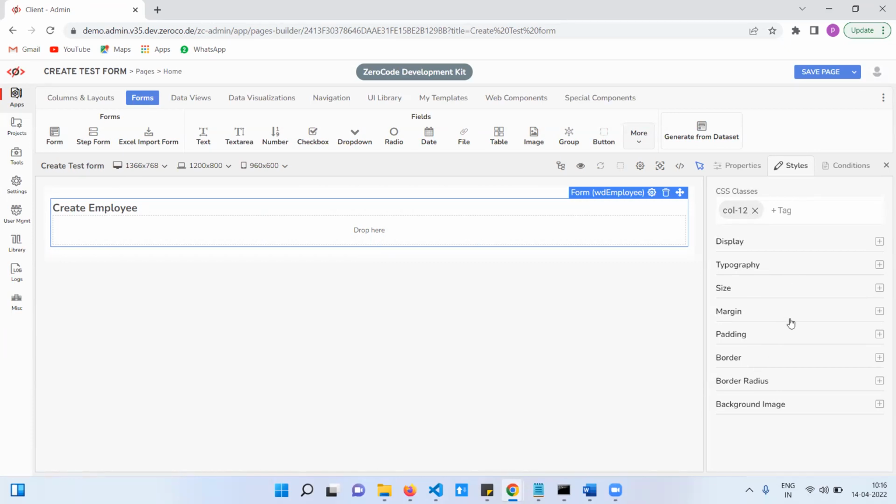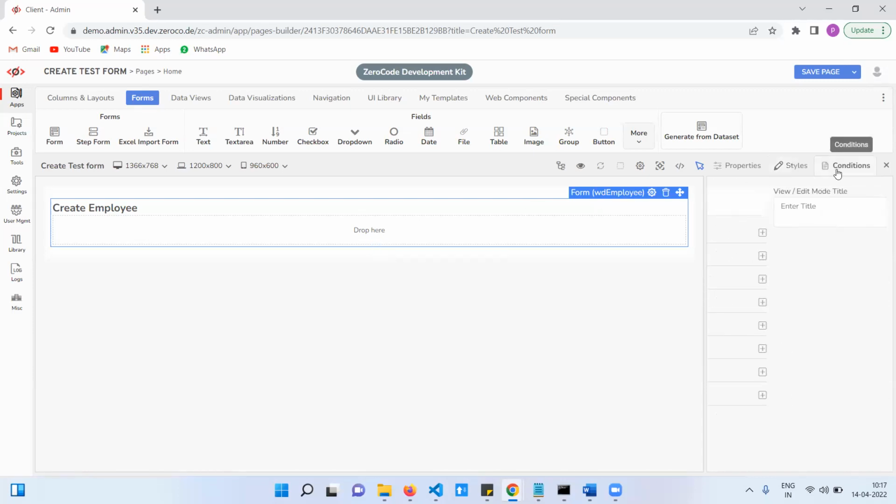Okay, fine. Next, so these are the styles. If you want, you can change it. It will apply to that form. And the final one is the conditions. Conditions means sometimes, based on a condition, we need to show the form in editable mode or sometimes in view mode. Going forward, we will get the experiment. I will show you the examples. For now, not required. Just listen. Okay, and now the form is done.